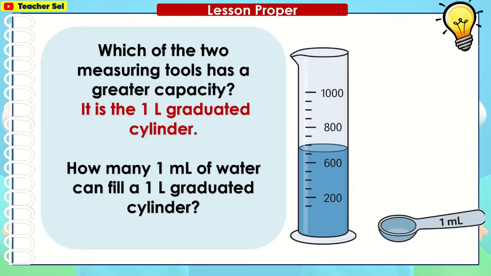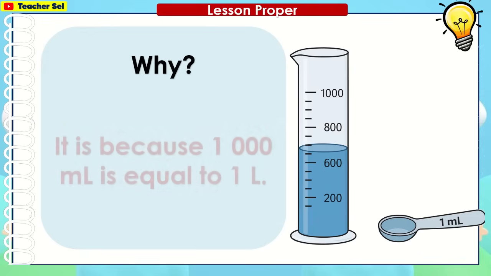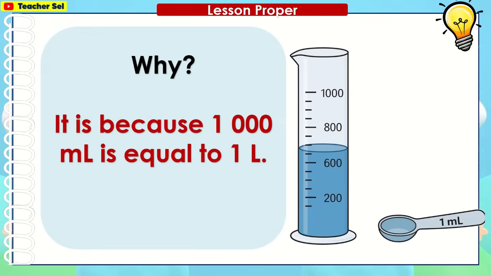How many 1 ml of water can fill a 1 liter graduated cylinder? It takes 1000 ml. Why? It is because 1000 ml is equal to 1 liter. 1 liter is equal to 1000 ml.